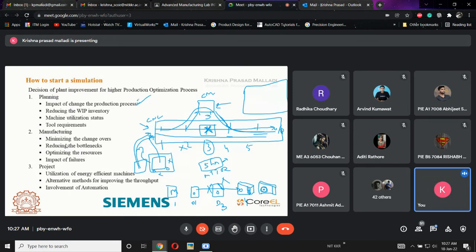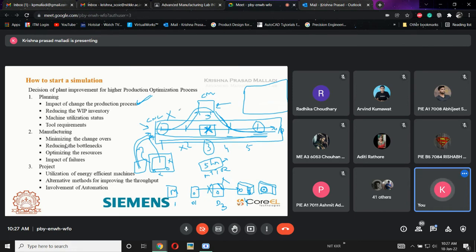This is the first thing we need to consider before starting a process. Okay, this is my prescribed process, and in this process what will be the alternative? If a failure happens, what will be the least outcome? What will be the repair? If the first machine has a failure, what will be the impact? If the last machine has a failure, what will be the impact? We need to calculate all the different impacts on the production process. This is the first point.